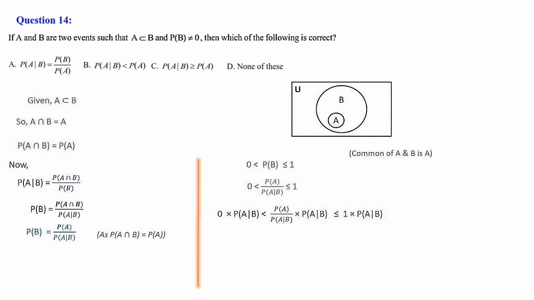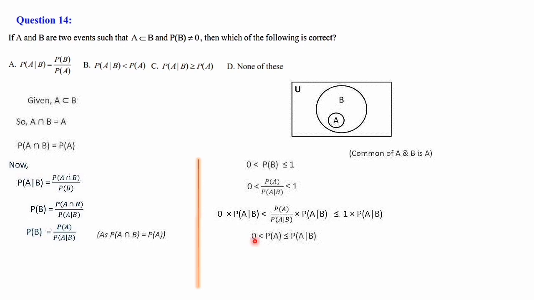So what we have done here is, in this statement we just multiplied P of A given B. That is what we have done. 0 into P of A given B, then P of A divided by P of A given B into P of A given B less than or equal to 1 into P of A given B. We multiplied P of A given B in this statement. That is equal to 0 into any quantity, same 0. P of A divided by P of A given B into P of A given B, both cancelled. P of A is the balance, less than or equal to 1 into P of A given B is P of A given B.